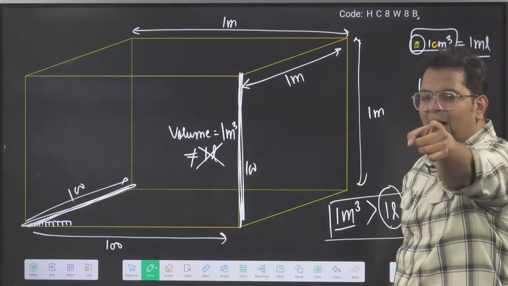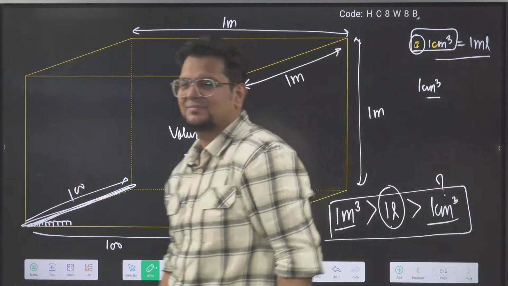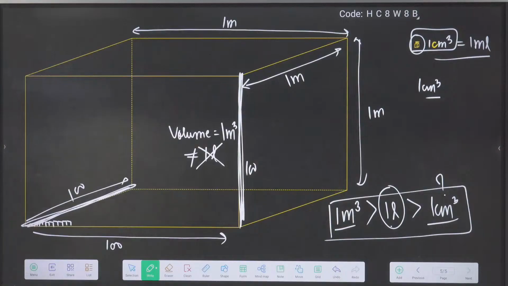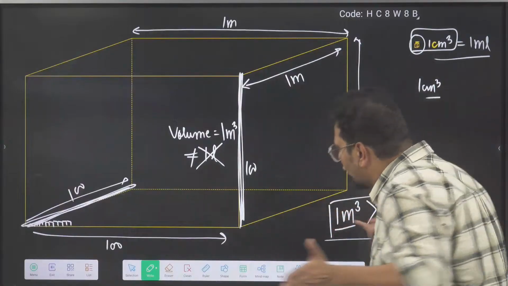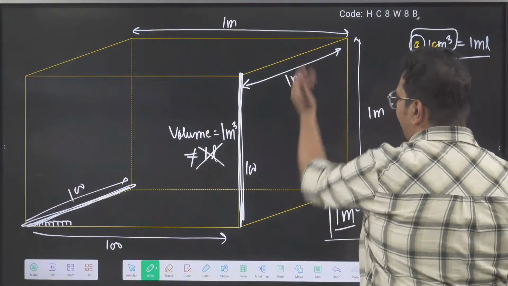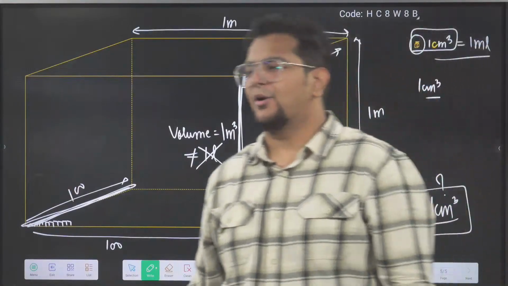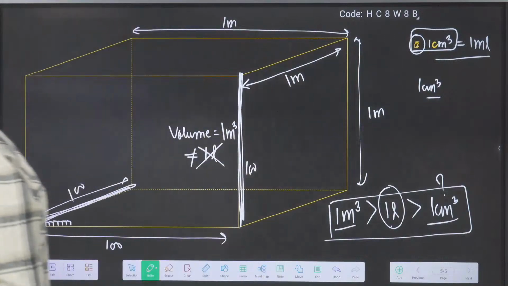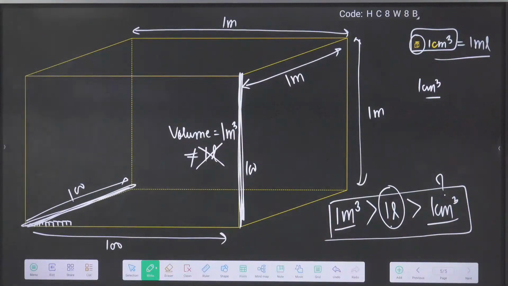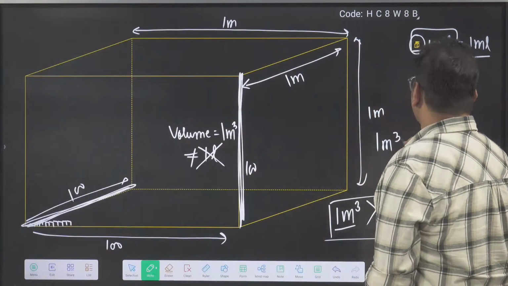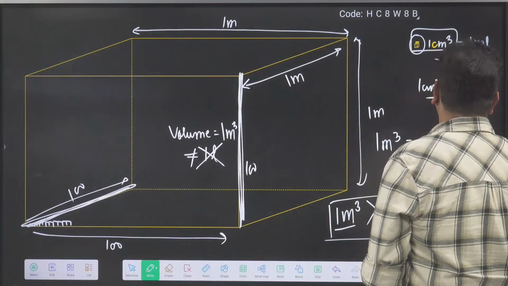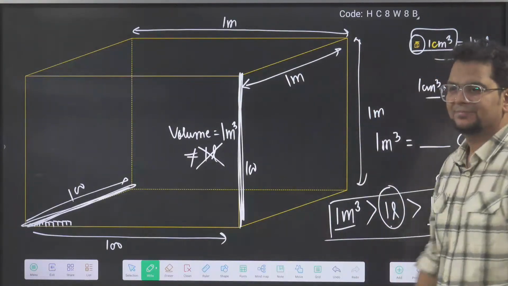So 10 to the power, how many bricks came? Correct. 100 into 100 into 100. How many bricks came now in total? In 1 meter cube, dash number of centimeter cube bricks came.